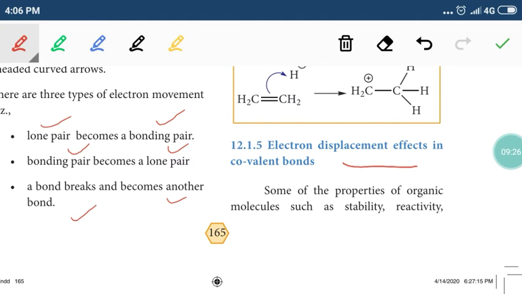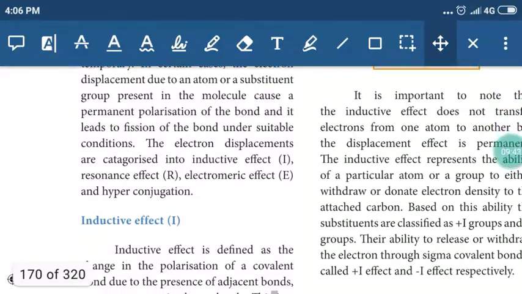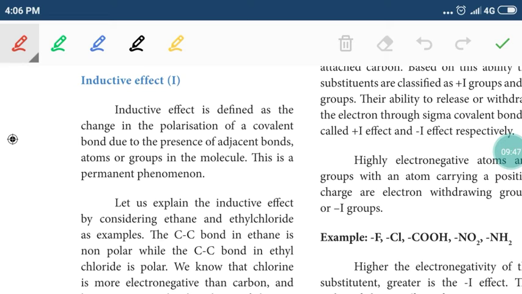Okay, so we are going to study four different electron displacements: inductive effect, resonance effect, electromeric effect, and hyperconjugative effect. Four common electron displacement effects are there. First one, inductive effect. So this is called I effect, inductive effect. The definition is given.